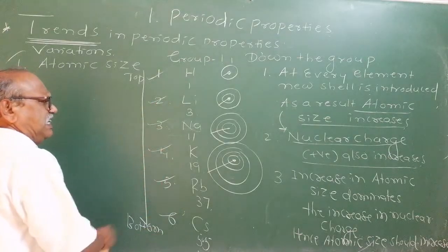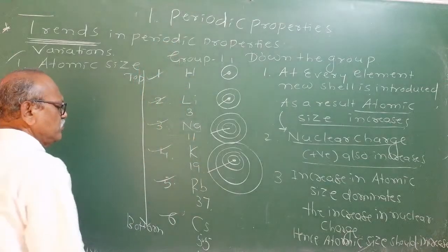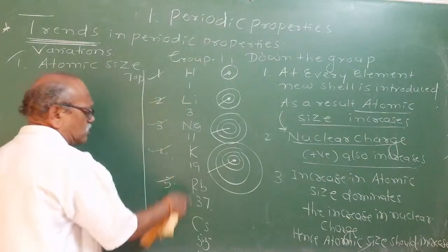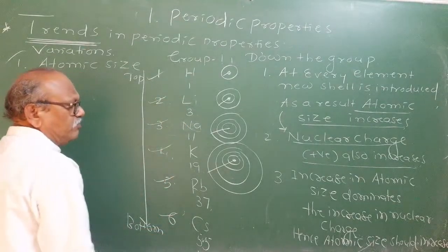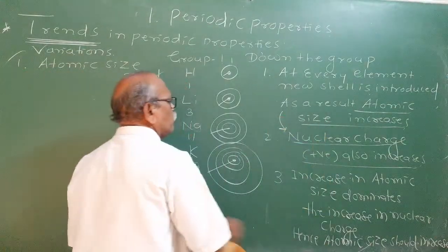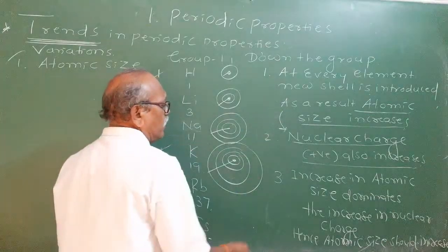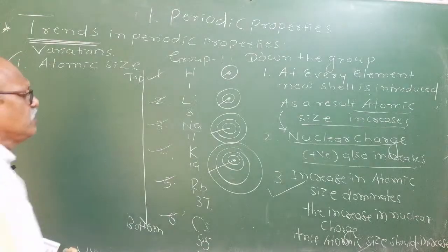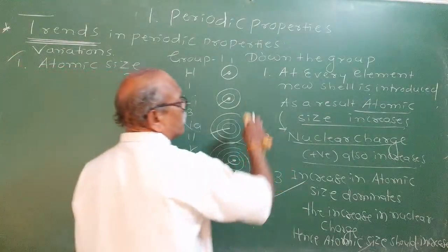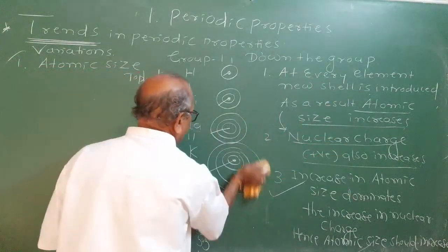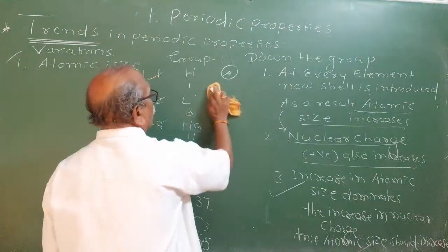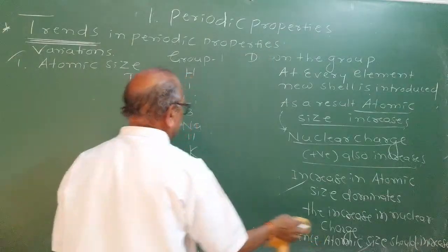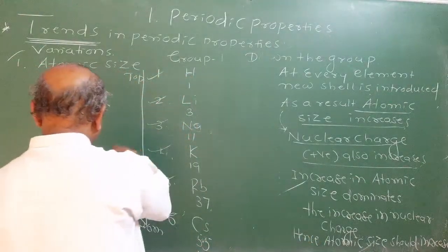Therefore, there is sudden increase in atomic size. But simultaneously, the number of protons is also suddenly increasing, means nuclear charge is also increasing. Both of them are competing. Of them, the increase in the atomic size dominates over the increase in the nuclear charge. Therefore, according to our qualitative analysis, not quantitative, will it agree with the values? Atomic size should increase.